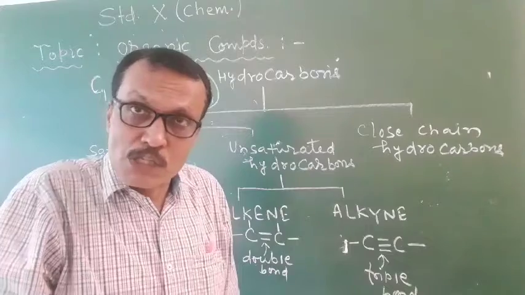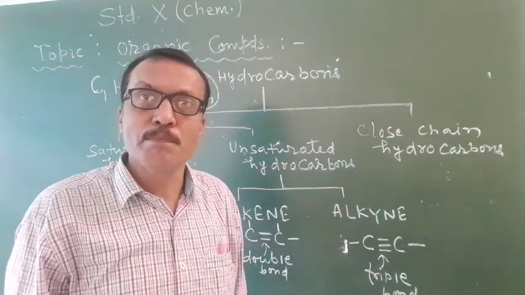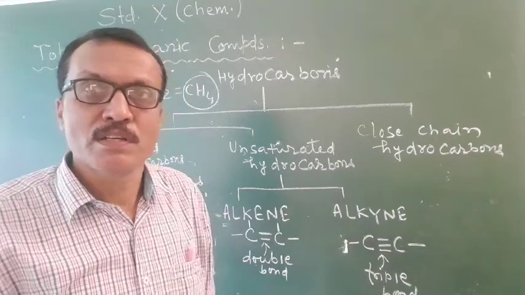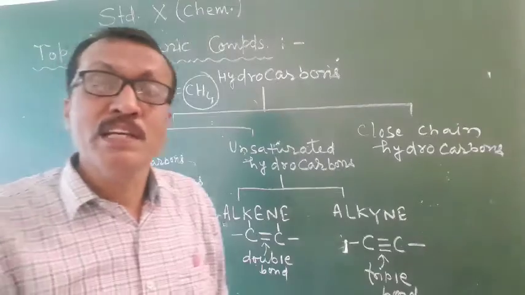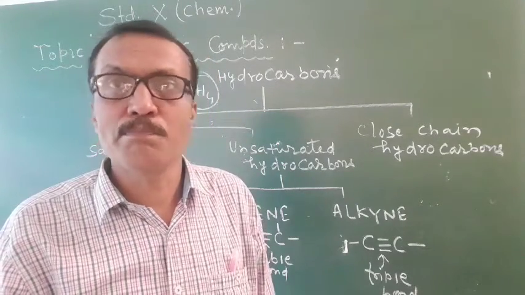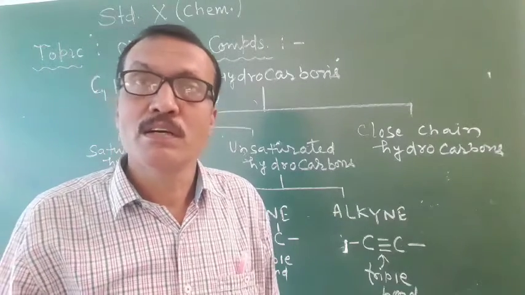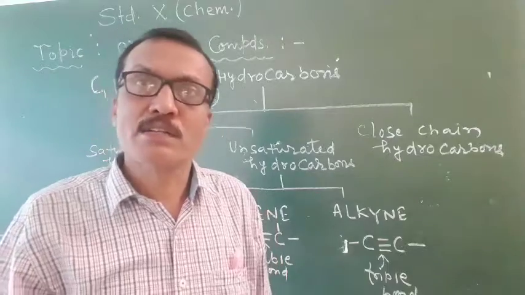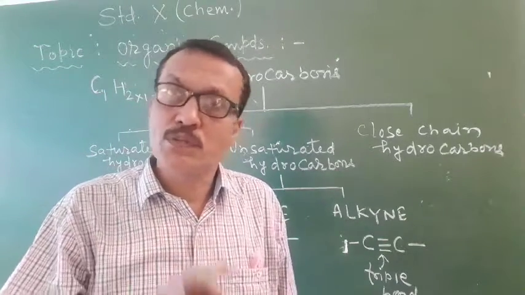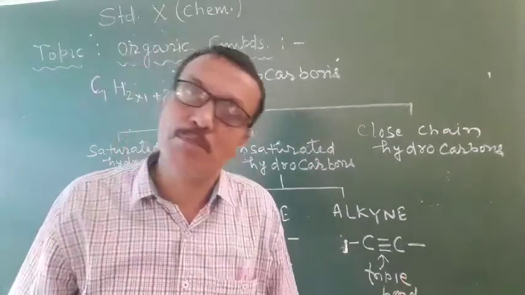This may also be asked in examination: what is the name of the simplest alkane? Your answer should be methane. If you put the value of n equal to 2, you will get the next alkane. If you keep the value 3, you will get the next alkane, and in this way you can know the family of alkane compounds.